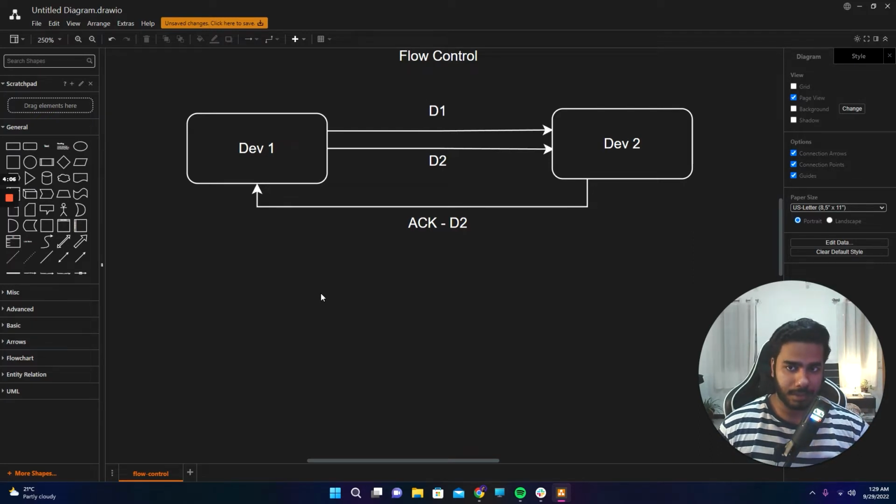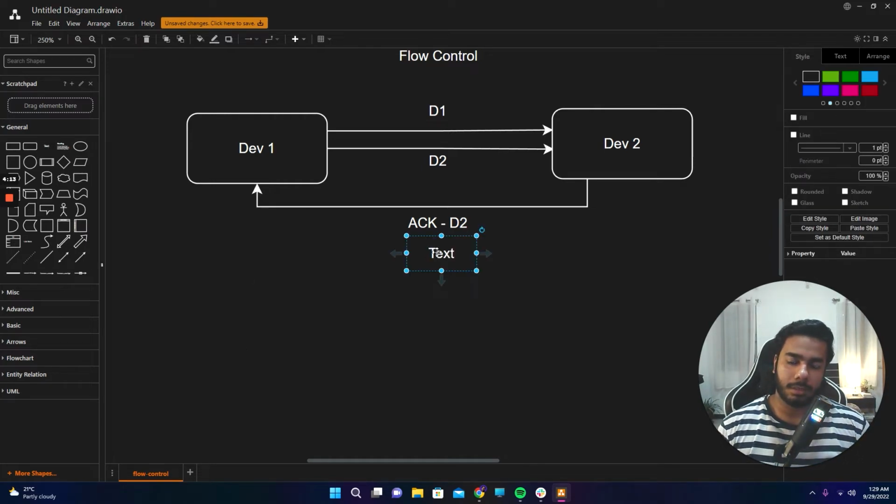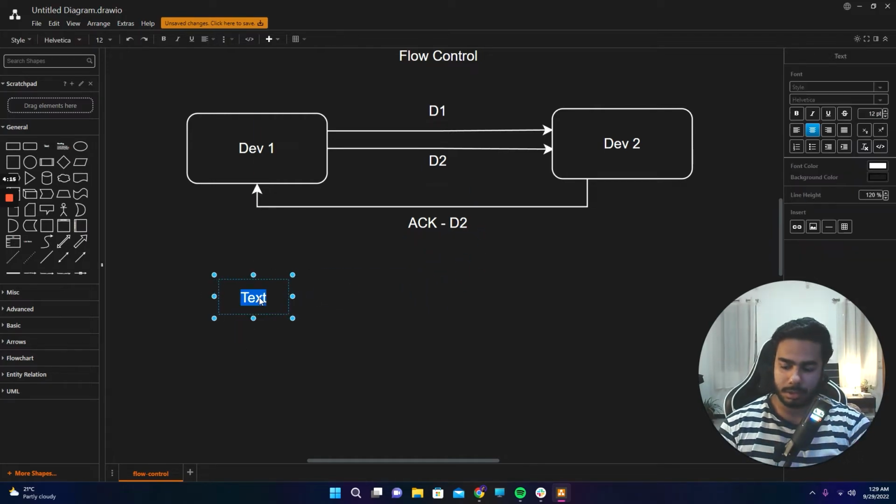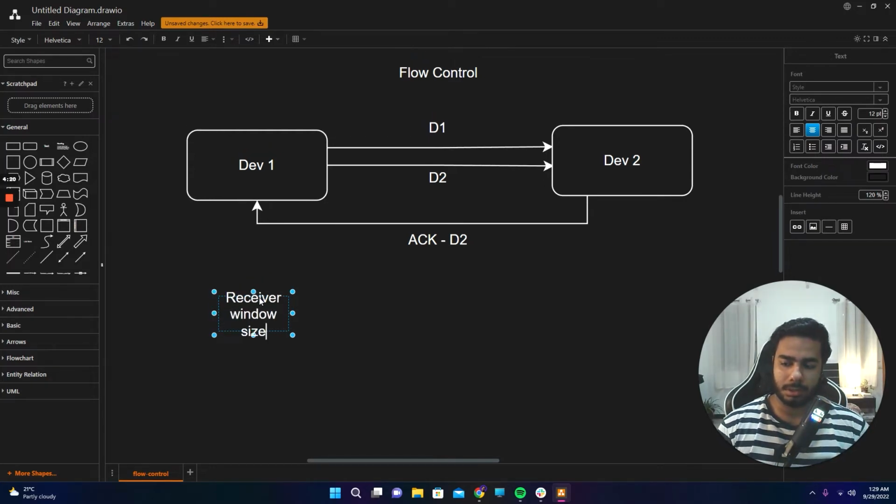But how is it handled in this case? Let's see. The first thing that we need to take care of is the receiver window size.